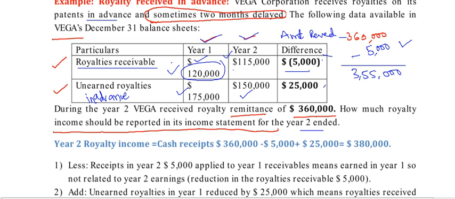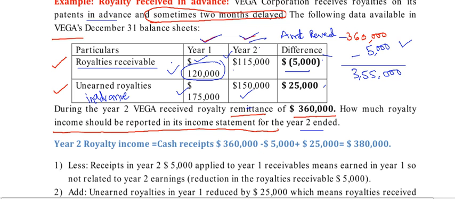So what happened? Unearned royalties means received in advance. Royalties received in advance but not earned. They have to produce goods and services, they have to produce these books and sell them, then only they become earned. So the unearned royalties received in advance were reduced to 150,000, so that 25,000 was earned in this year.